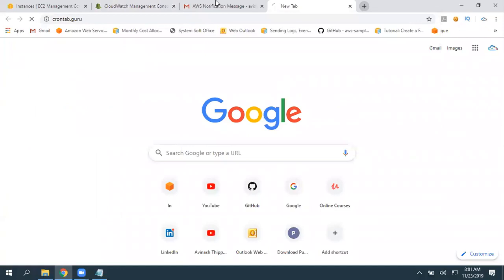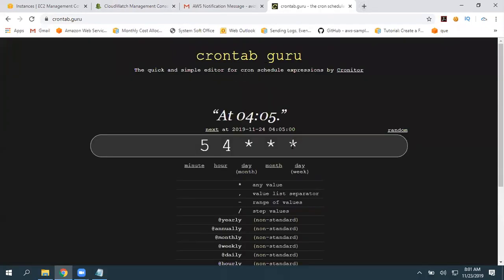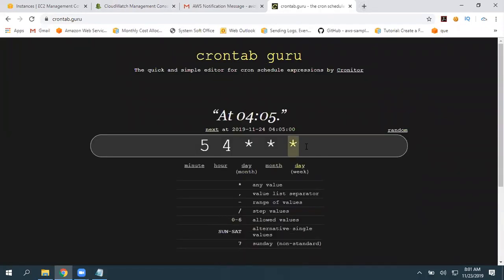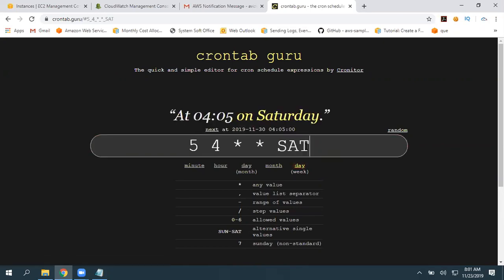Let's look into that. We have a very simple website, crontab.guru. This is the first star. This is day of the week. So, according to our requirement, every Saturday I want to reboot my system.